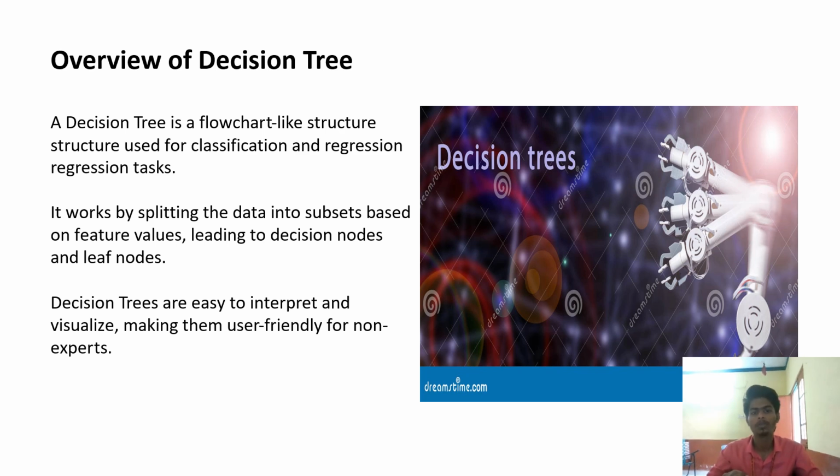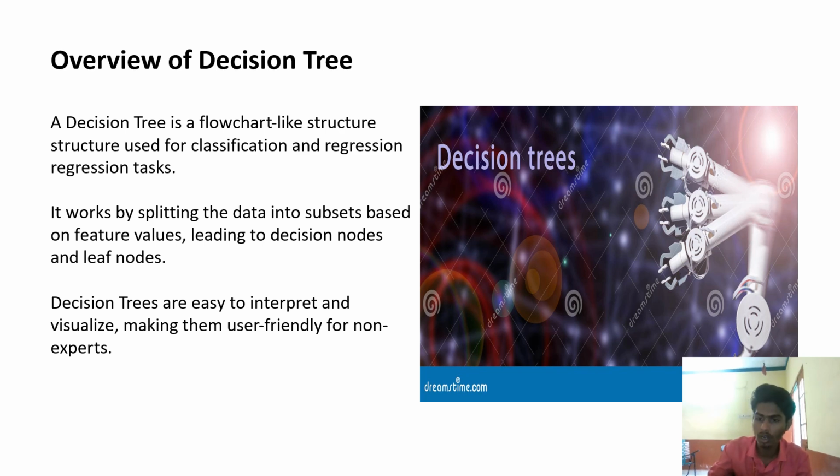It works by splitting the data into subsets based on feature values, leading to decision nodes and leaf nodes. The decision tree's structure looks like a tree. The root node has some decision, and the branches contain solutions.